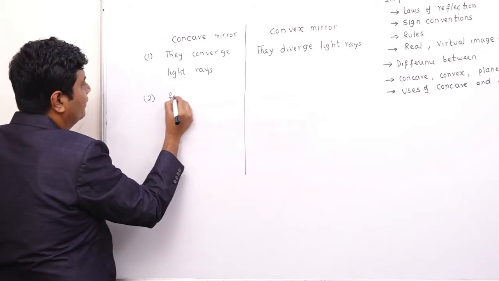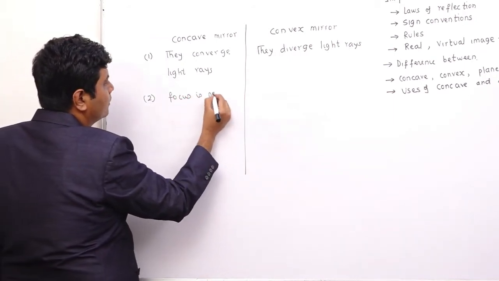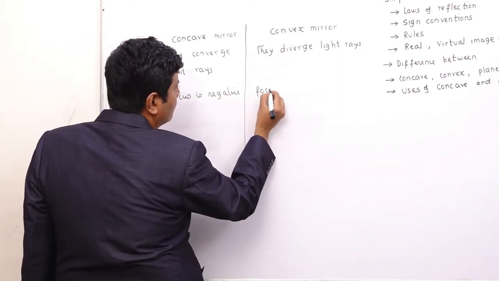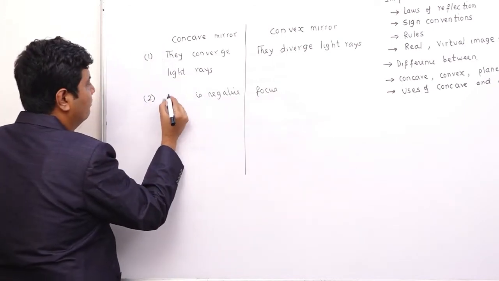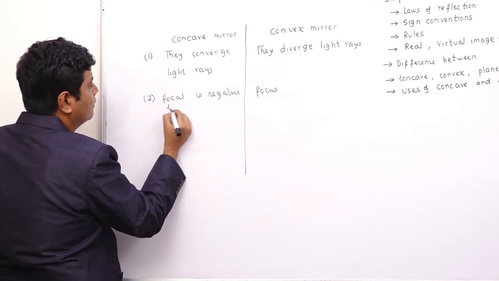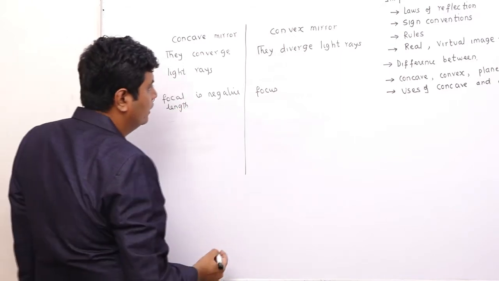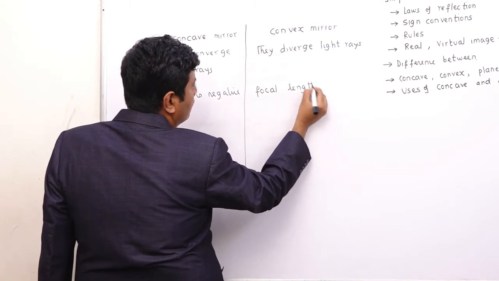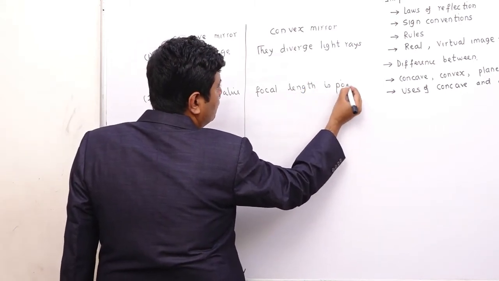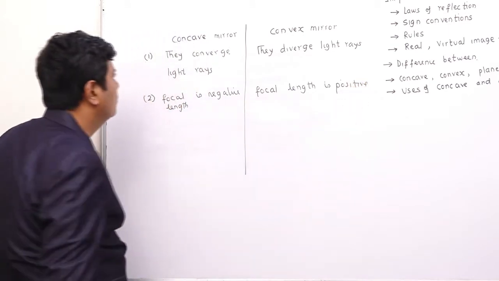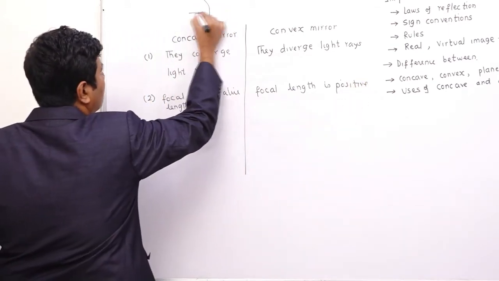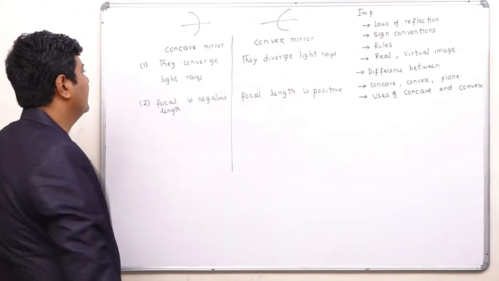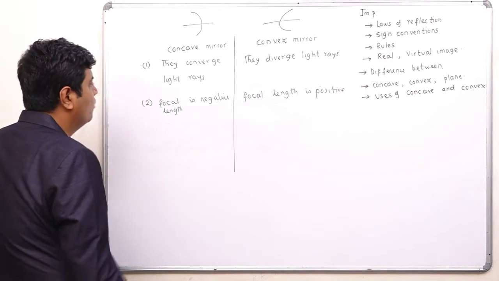Second, focal length. For the concave mirror, the focal length is negative. For the convex mirror, the focal length is positive.